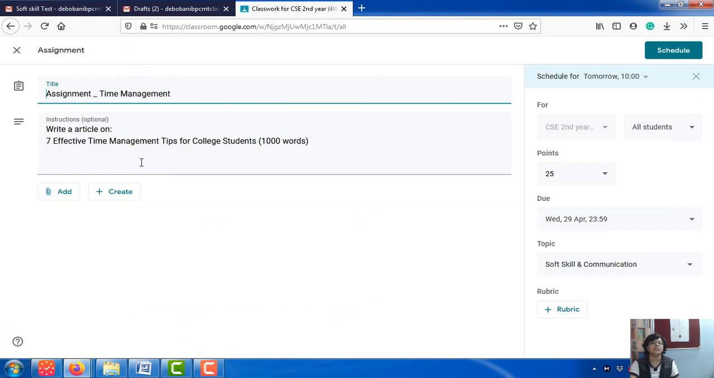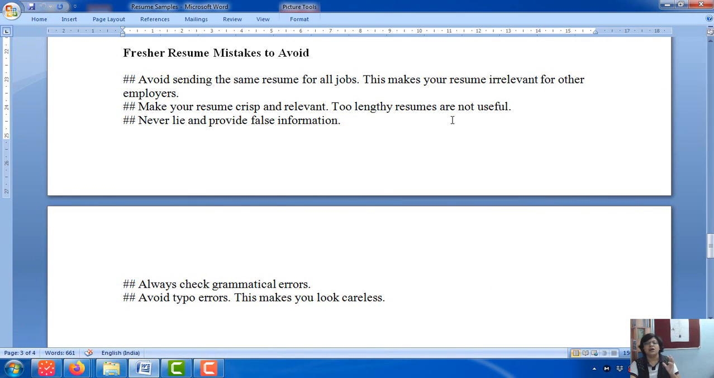Last thing that I have to share with you is the assignment. I gave you an assignment of writing your CV as a fresher in 1000 words, and you should be using all these formats to write it and submit it. So remember that it is a fresher CV. Do not add anything fictitious, anything beyond the scope of the CV. Stick to the rules that I have taught you.